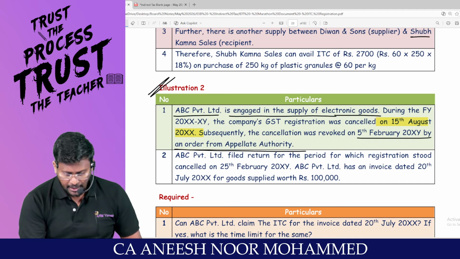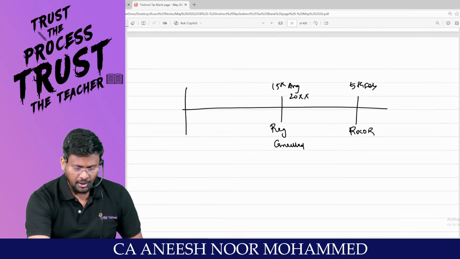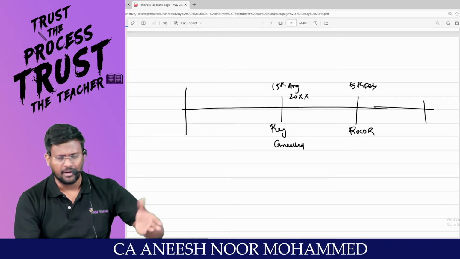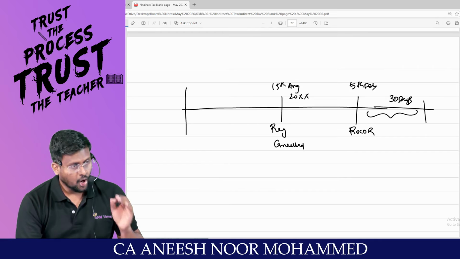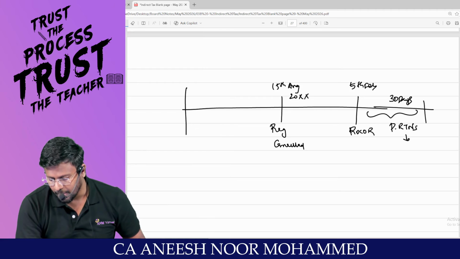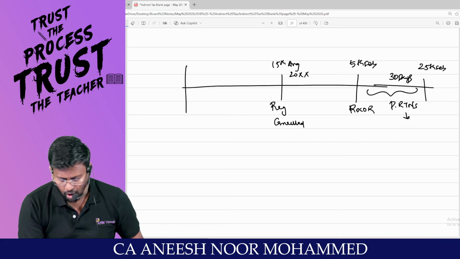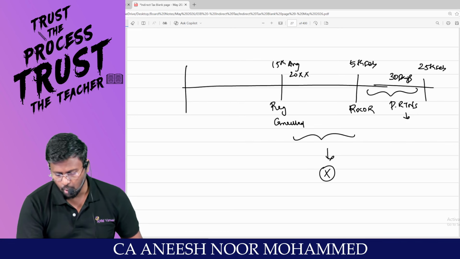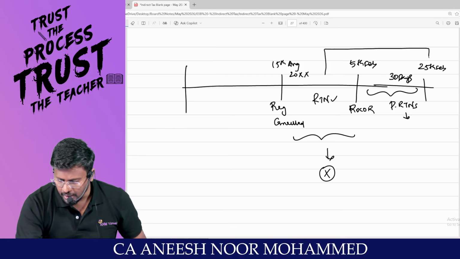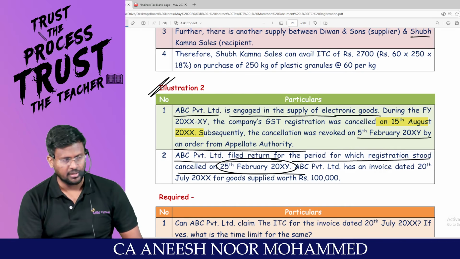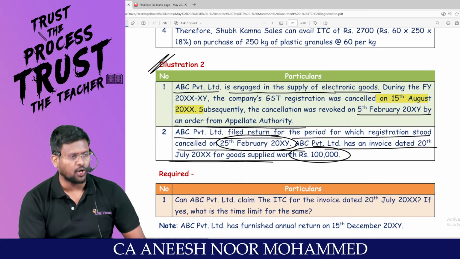Am I right? ABC Private Limited filed the return for the period for which registration was cancelled on 25th February. That means, sir, on 5th February, my dear lovable students, the revocation has happened. As we all know, within 30 days of revocation of cancellation, all the pending returns should be filed. Am I right? So after 5th February, by 25th February, because during this period registration had been cancelled, no return can be furnished as per the return chapter. So all the pending returns would have been filed within how many days? 30 days. ABC Private Limited has an invoice dated 20th July for goods supplied worth rupees how much lakh? 1 lakh.